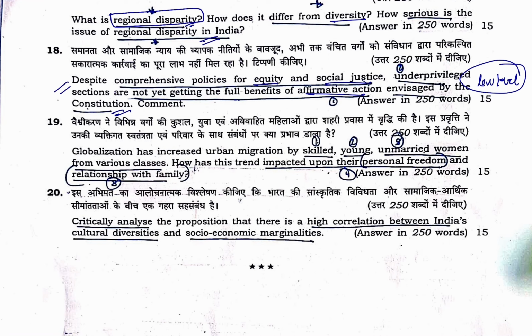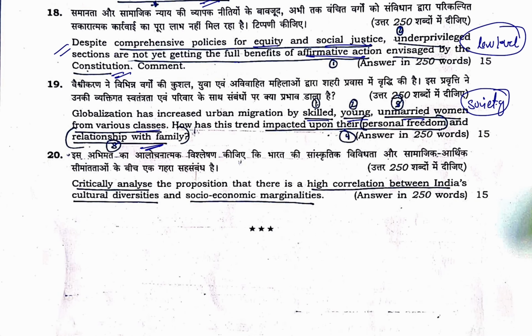Next was, globalization has increased urban migration by skilled young unmarried women from various classes. How has this trend impacted upon their personal freedom and relationship with family? Again, this was a society question, similar to what's asked in PYQ. So I will tell at the end what is the gist of whatever I am reading. इसका gist क्या है. तो ग्लोबलाइजेशन से डायरेक्ट क्वेश्चन आया और डायरेक्टली सिलेबस उठाया गया ये टॉपिक में.